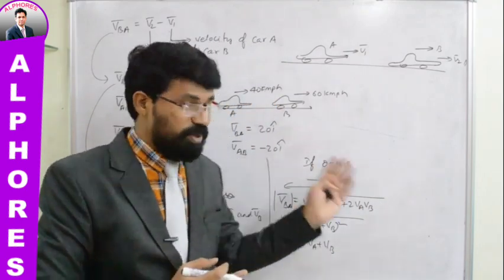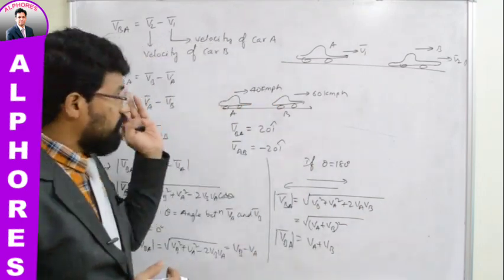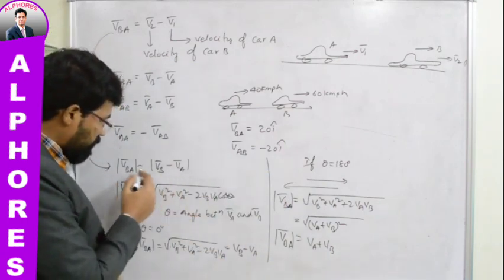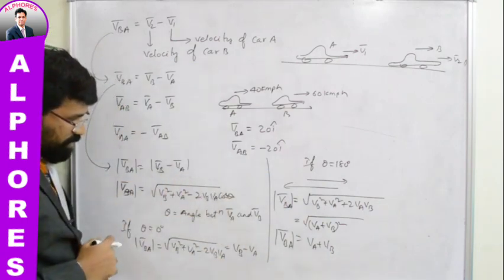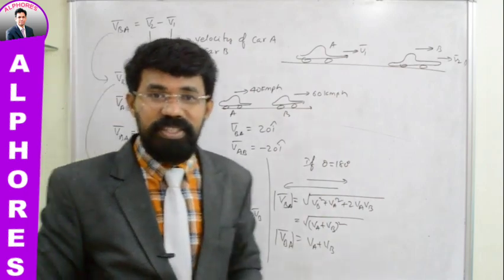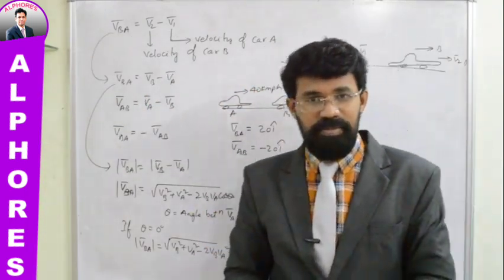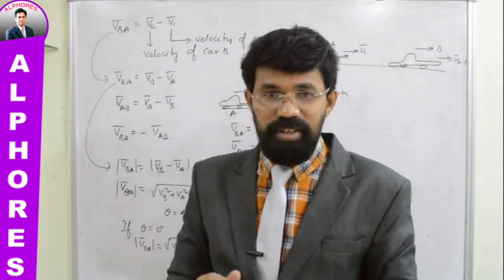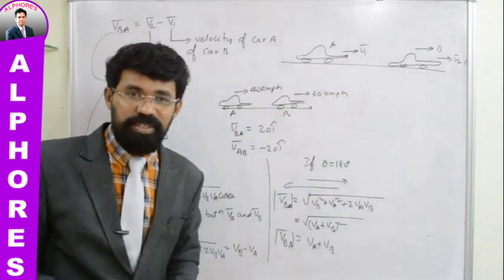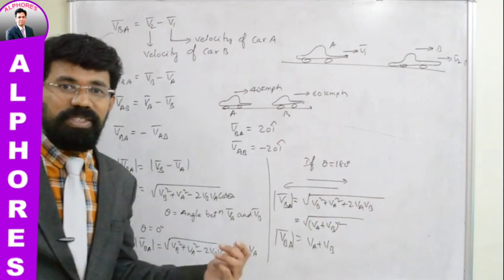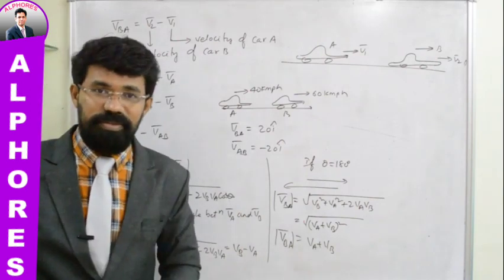So that's how you are supposed to understand the relative motion along a particular direction, and this is the equation that is going to rule everything. Based on the values of theta, you can talk about different possible relative velocities. So this is where I will close the session. In the next session, we will try to understand various applications connected with relative motion or relative velocity.